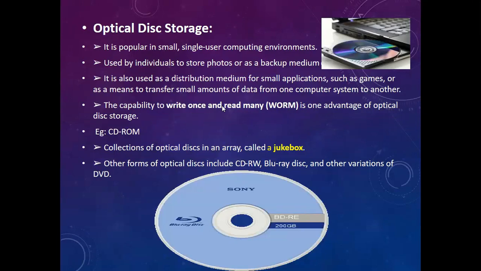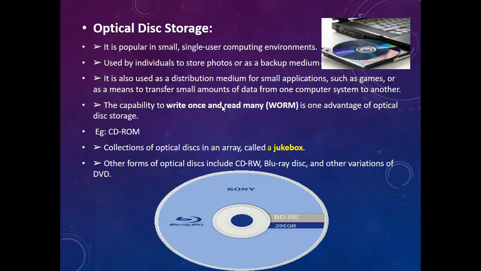The capability to write once and read many is the advantage of optical disk storage. In a CD-ROM, once you write, it is written only once, and it can be read by any number of people.